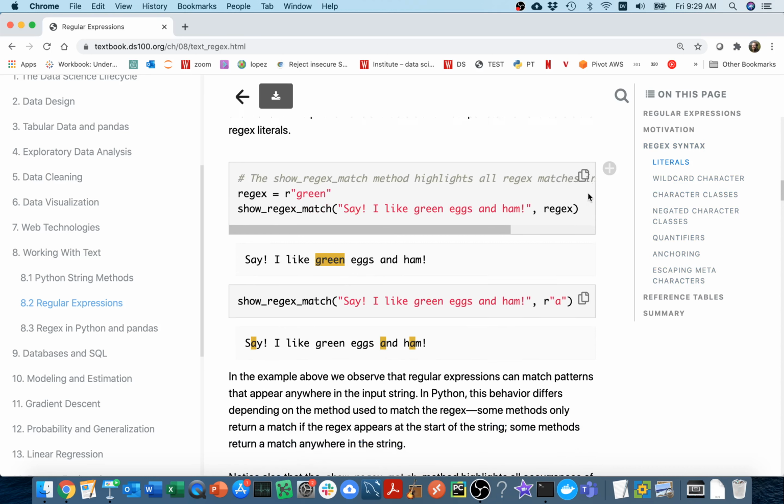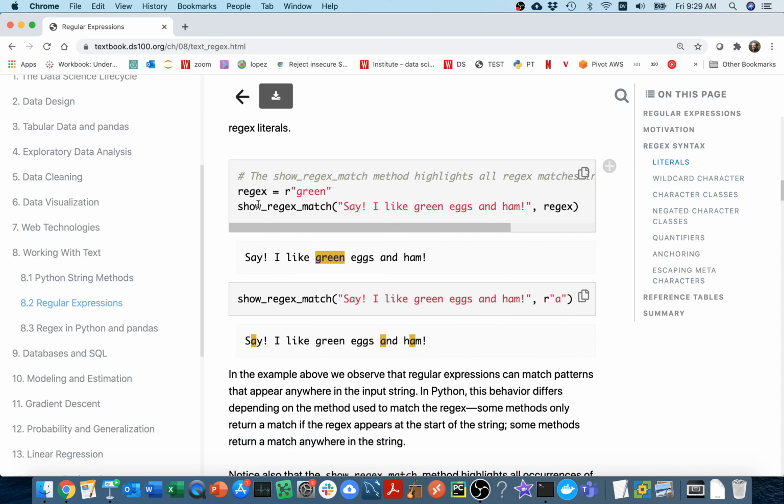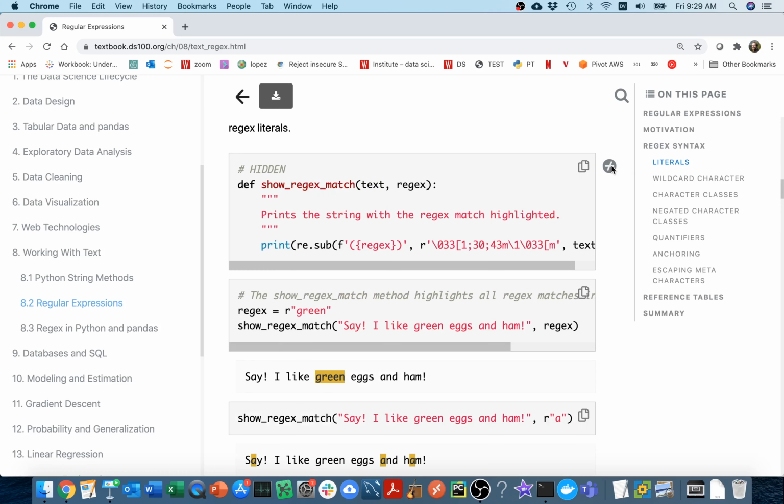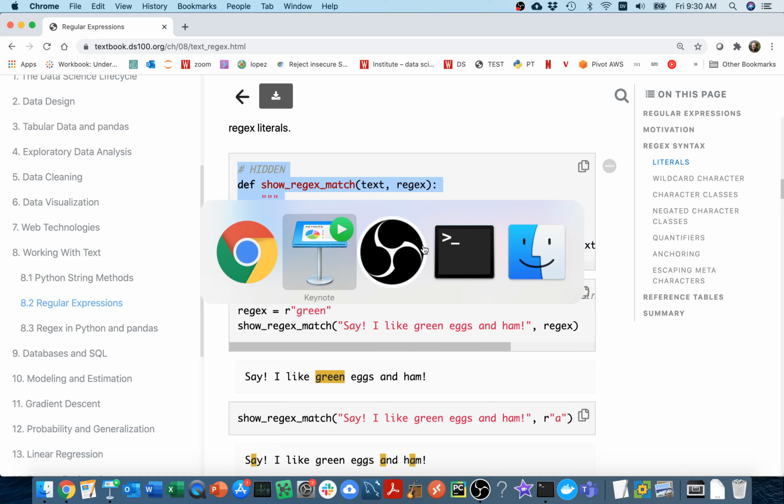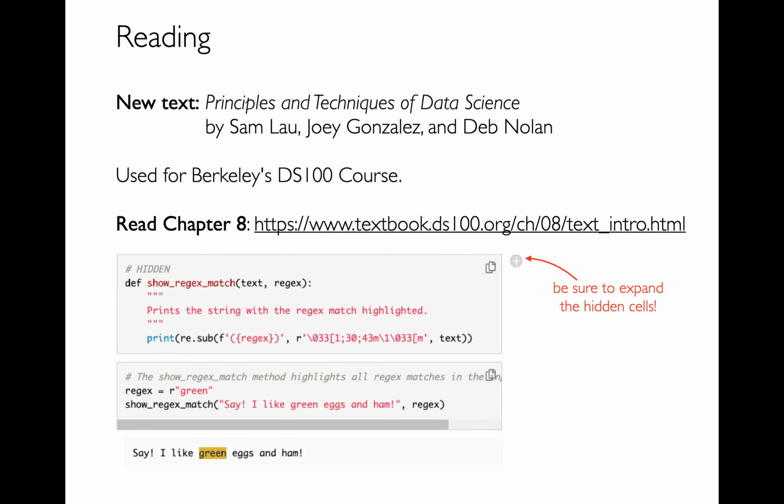In some of these examples, like this one, when I was first reading this, I got very confused, like, well, where is this function? I couldn't run the example. That's because for some of these cells of code, there are hidden cells right here, so you have to expand this. If you want to actually run this example, I'd have to copy both this hidden cell and this here. Actually, this is a very useful function for analyzing what regular expressions are doing, and I may be using it today in the examples. So anyway, please do read that. And let me head back here.